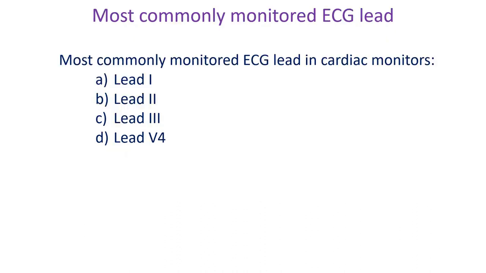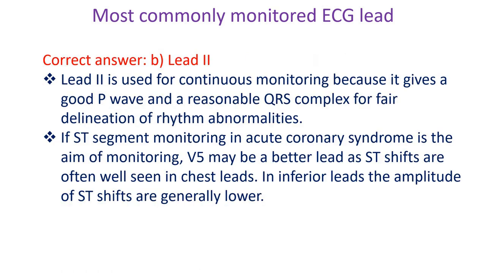Most commonly monitored ECG lead in cardiac monitors: A. Lead 1, B. Lead 2, C. Lead 3, D. Lead V4. Correct answer B. Lead 2. Lead 2 is used for continuous monitoring because it gives a good P-wave and a reasonable QRS complex for fair